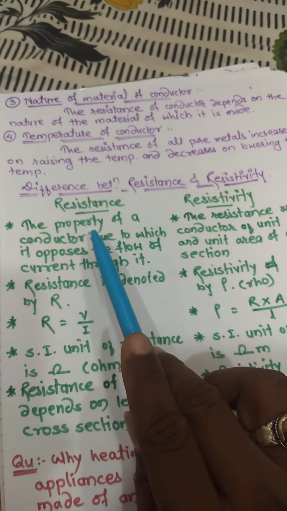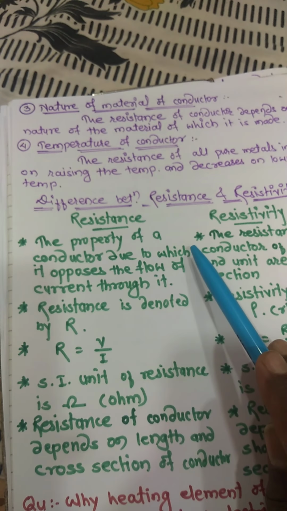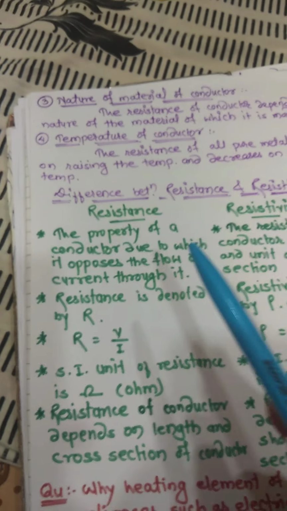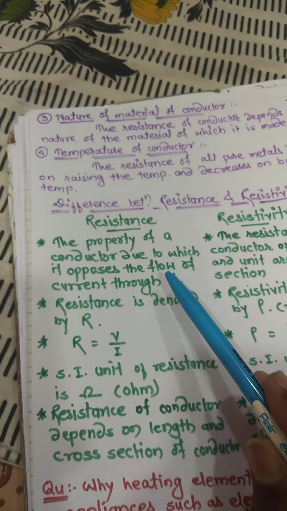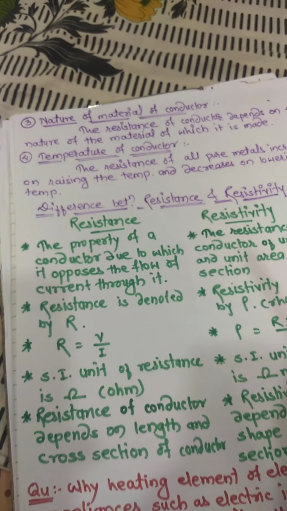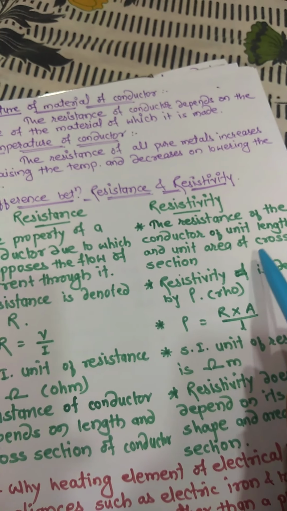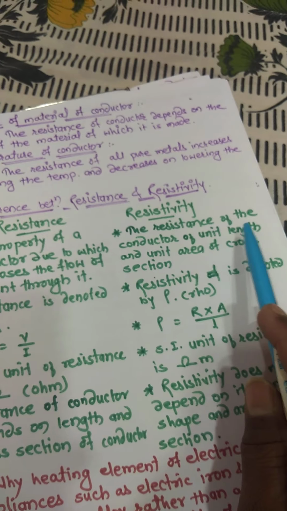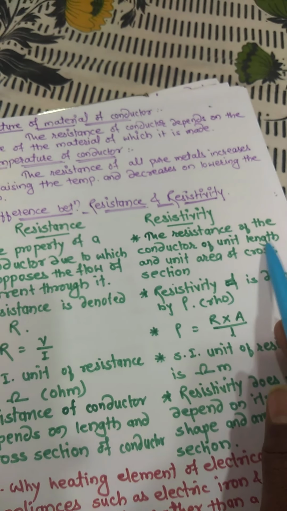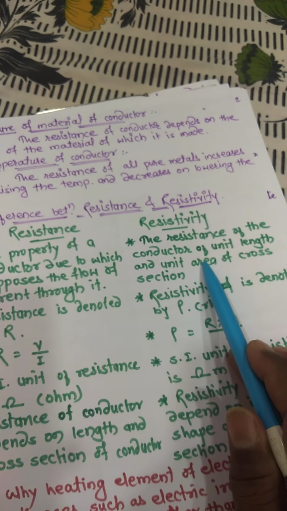The general meaning of resistance and resistivity is the same, but if we look at the scientific meaning, a slight difference is there. Resistance is the property of the conductor, and resistivity is the resistance of the conductor of unit length and unit area of cross section.